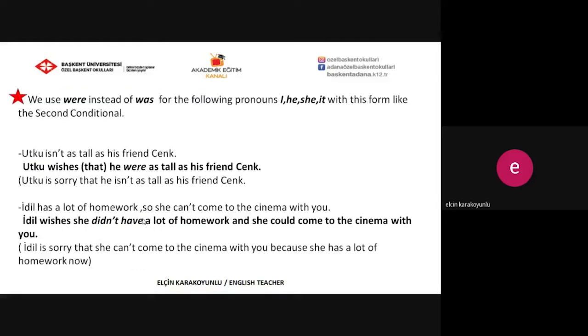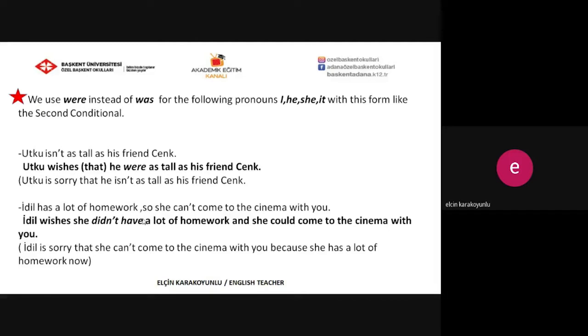There is an important note here for you. We use were instead of was for the following pronouns: I, he, she, or it. Like the second conditional, in the wish clauses for the present, we use were instead of was with these pronouns. Let's check the examples to understand better.